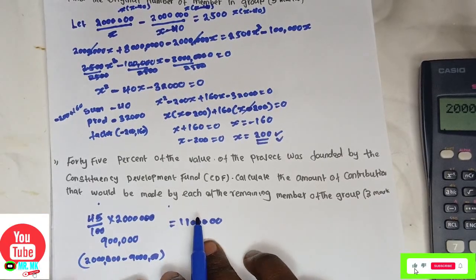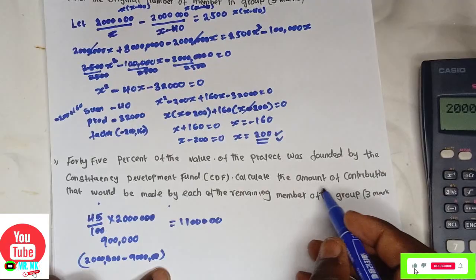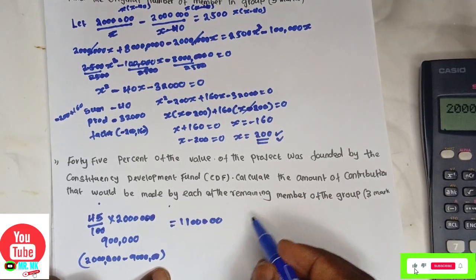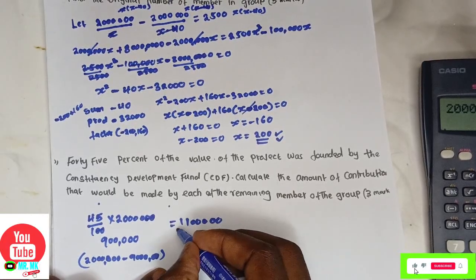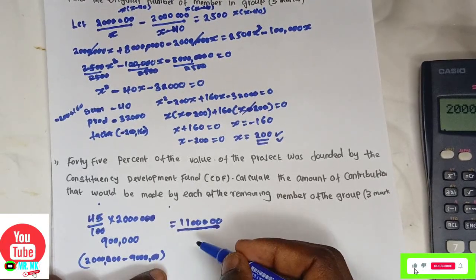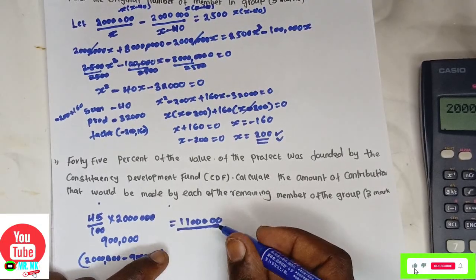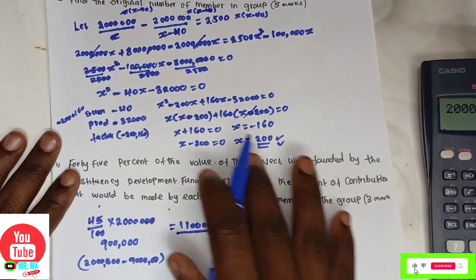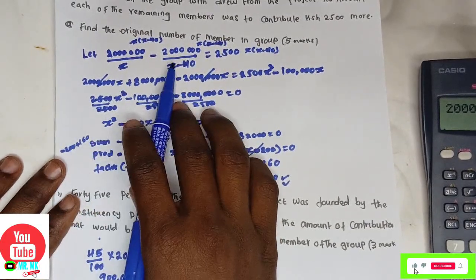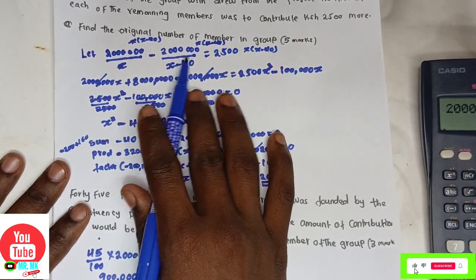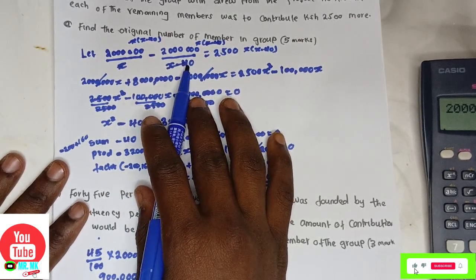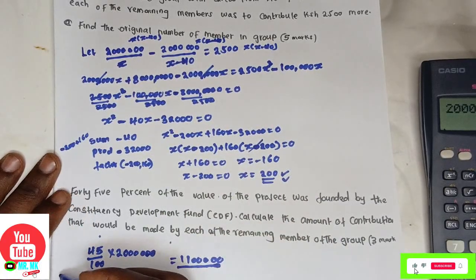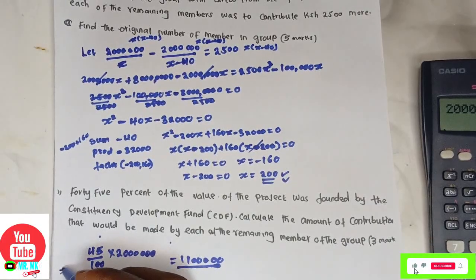Now let's get the amount of the contribution that will be made by each of the remaining members. The total amount for the remaining members is this. You take the remaining amount and divide by the remaining members. In this question, the remaining amount is 2 million divided by x minus 40. The remaining members is x minus 40.